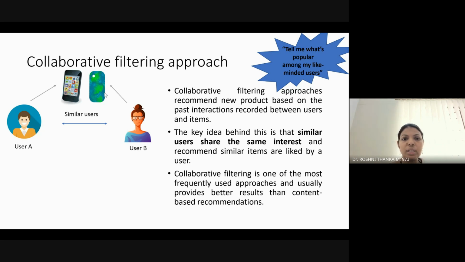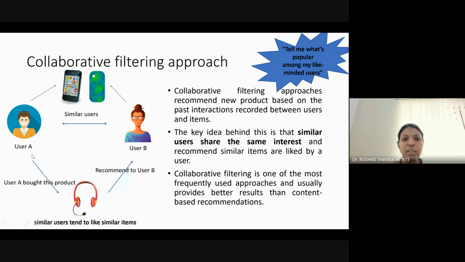Now when user A is buying this headphone, since A and B are already similar users, and A alone is buying this headphone, the recommendation system will suggest this headphone to user B also, because it has already found that user A and user B are similar, since they have bought similar products already.